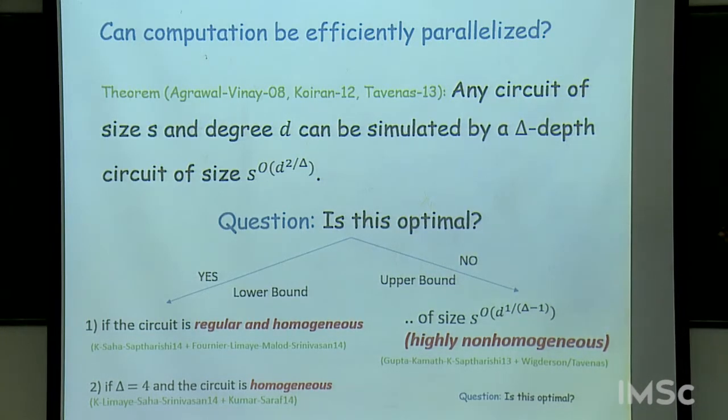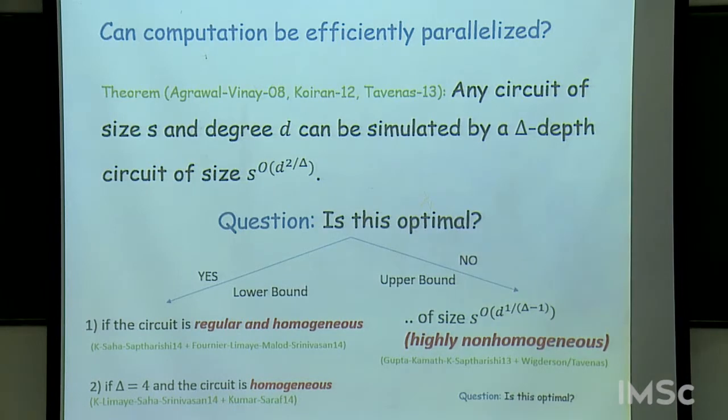So in particular, for depth 3 circuits, this was essentially not giving anything, but now for depth 3 circuits also, you can compress an arbitrary circuit to a depth 3 circuit, and the size blows up from S to the square root d. And this, due to further observations by Wigderson and Tavenas, generalizes for any delta in the following way.